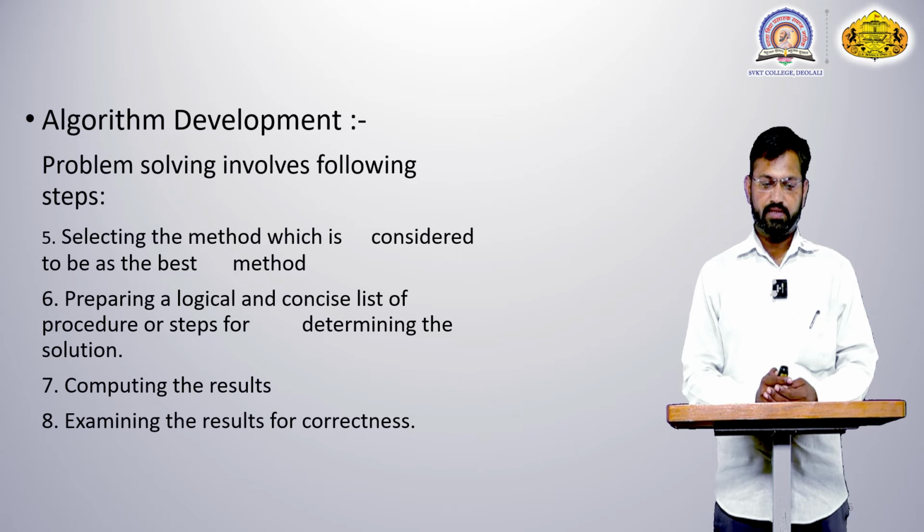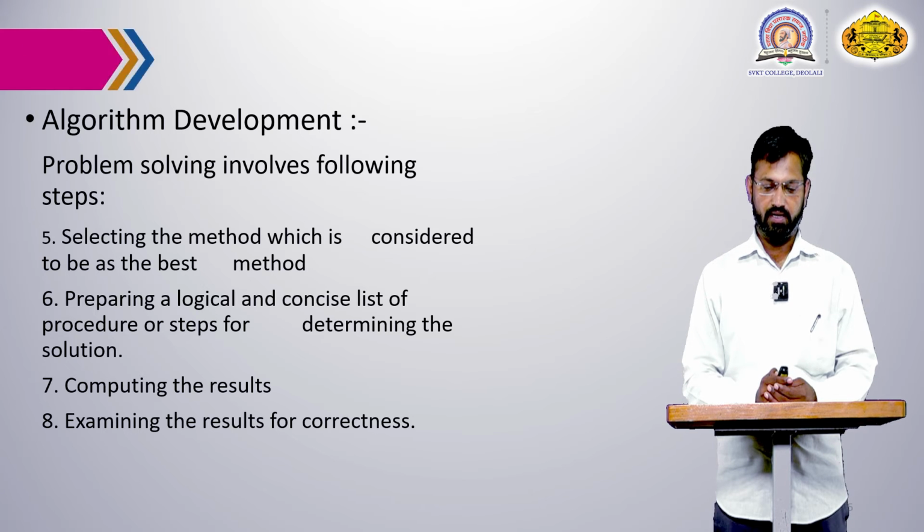Fifth, selecting the method considered to be the best. Sixth, preparing a logical and concise list of procedural steps for determining the solution. Seventh, computing the result, and last, examining the result for correctness.